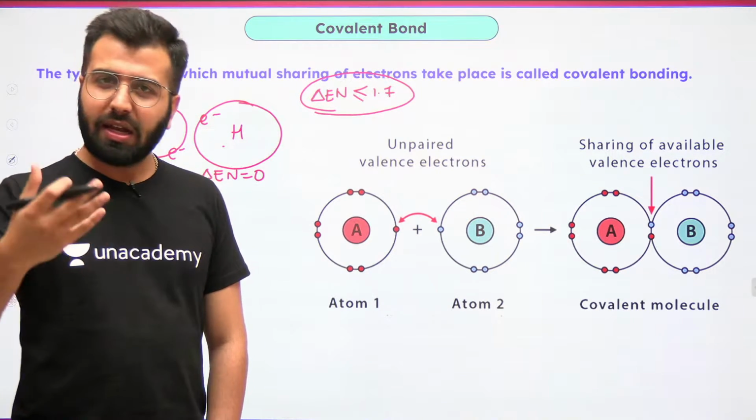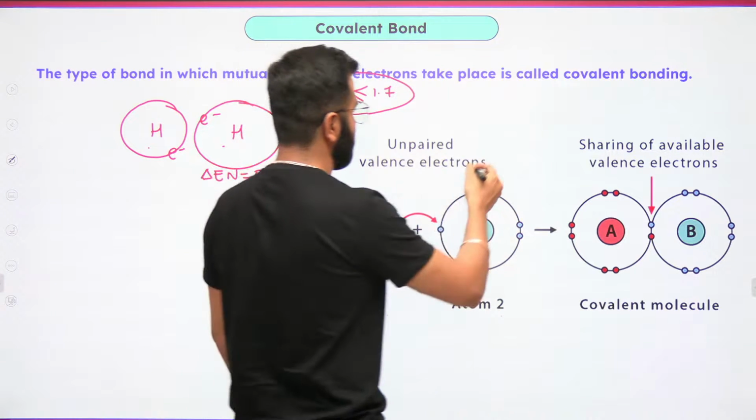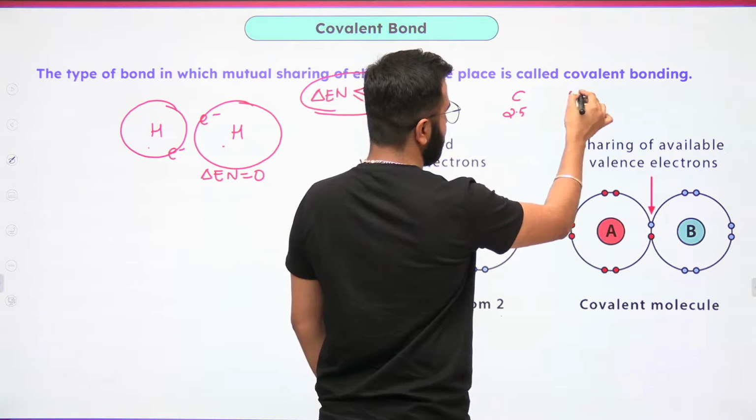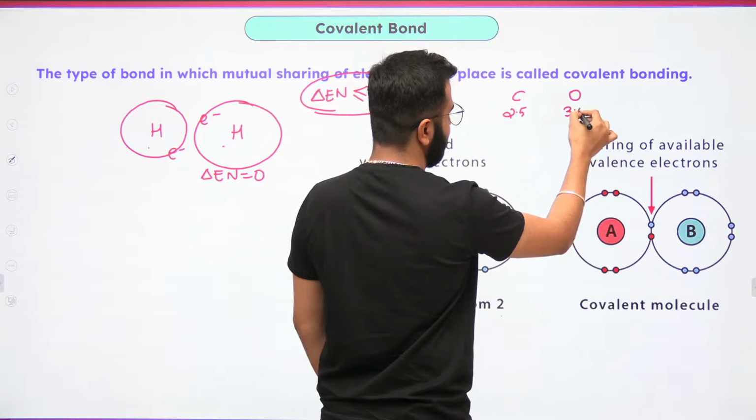do you want an example? Let's talk about carbon and oxygen. Carbon has an electronegativity of 2.5 and oxygen has an electronegativity of 3.5.